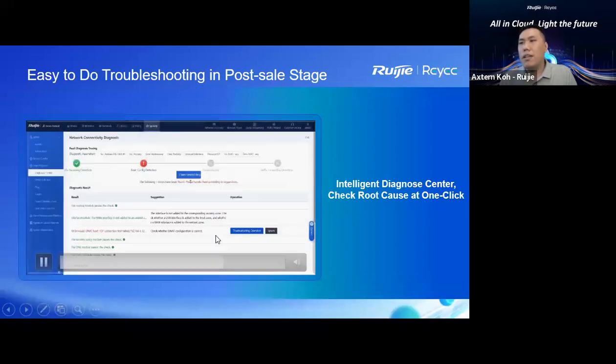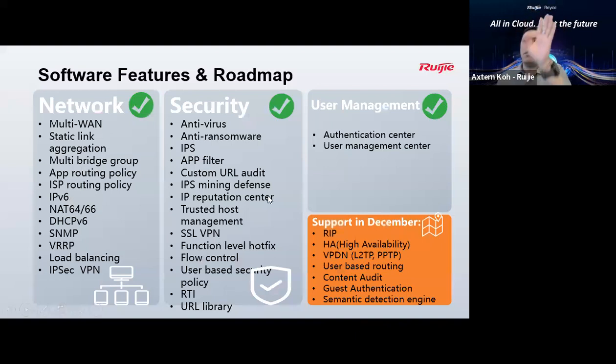Okay, for this firewall, this is all the features you're able to see. This is the base. Our firewall can cover multi-WANs. You need to have IPv6, IPv4, SNMP, VRRP, load balancing, IPv6 VPN.